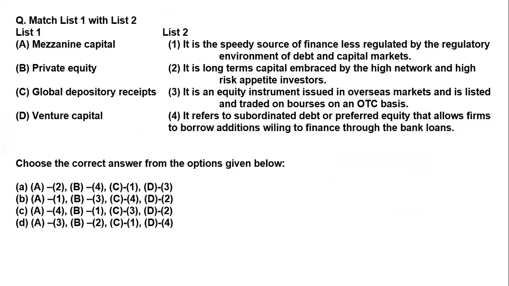Now the next question. In the next question, two lists are given. Just read this question and try it yourself. List number 1 is given, list number 2 is given. List number 1 has mezzanine capital, private equity, then global depository receipt, then venture capital.